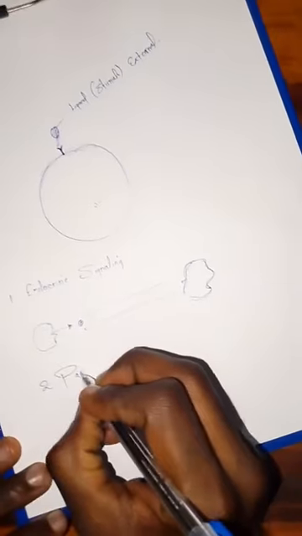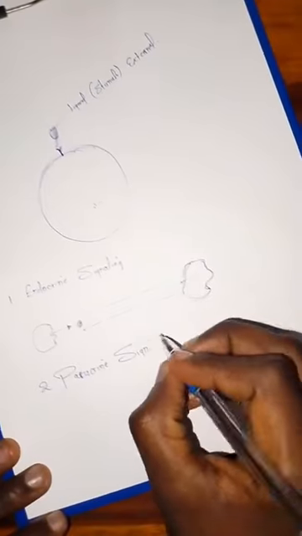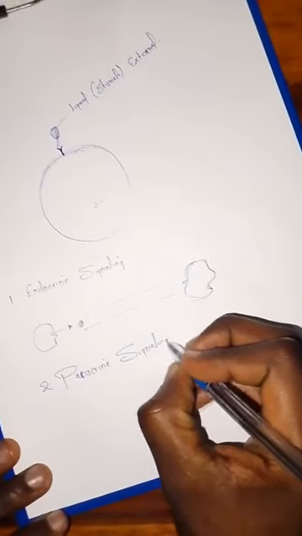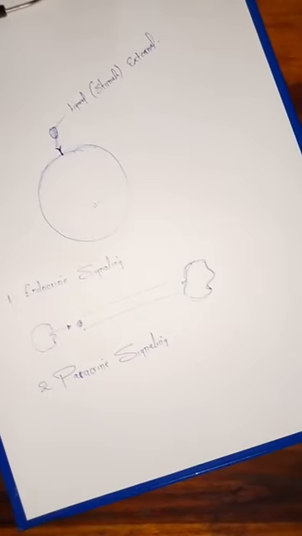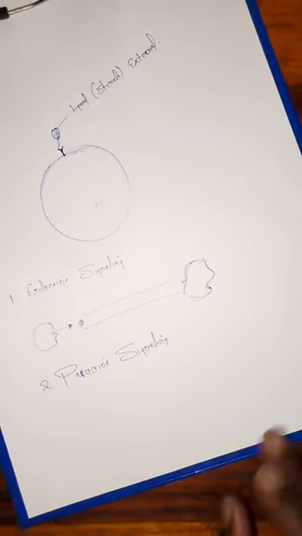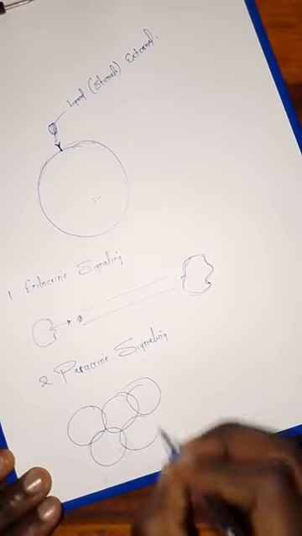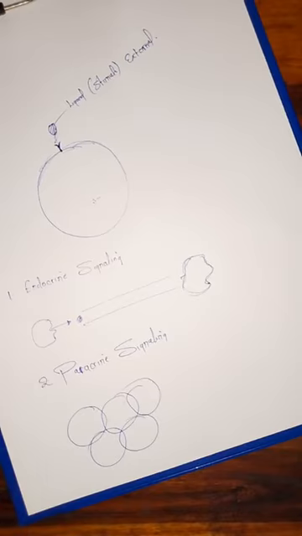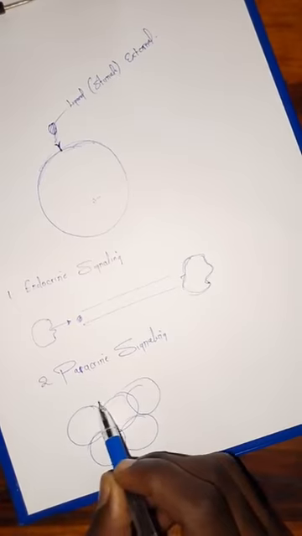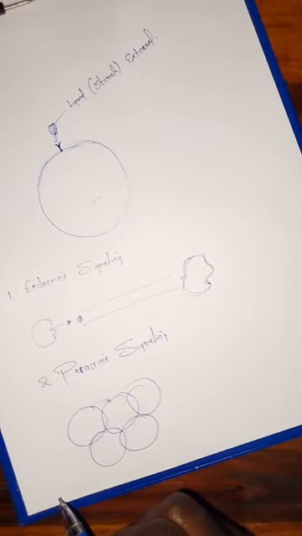Then we also have another one that is called paracrine signaling. This paracrine signaling involves signaling molecules that act on nearby cells. Let's say, for example, you have cells like this. As they have been arranged, this one will release a signal that is going to act on the neighboring cells. So this type of signaling is what is referred to as paracrine signaling.